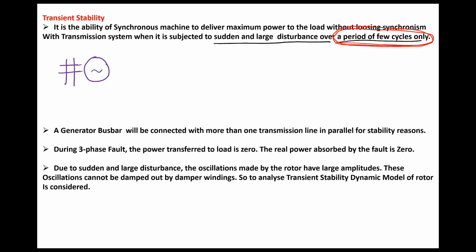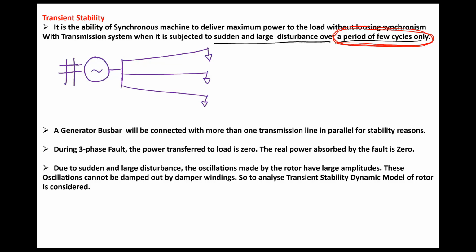So if I am writing a single generator, it means all the generators running in parallel in that generating station or in that region. Now, if this is the bus bar of the generator, then a number of transmission lines will be connected in parallel to this bus bar.